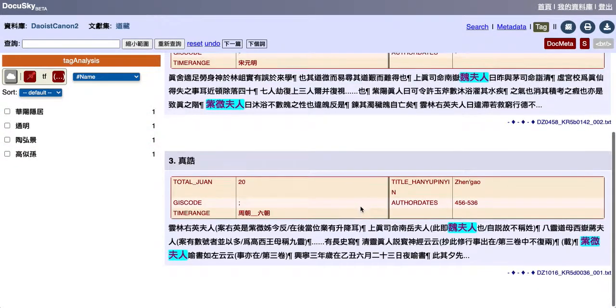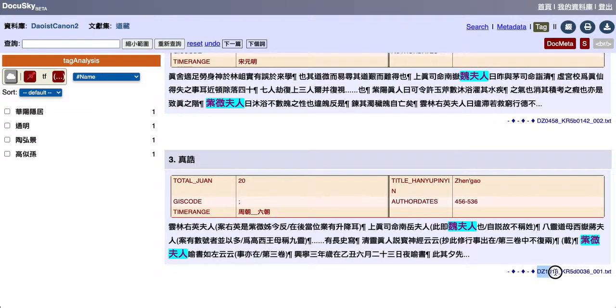Now, one of the things to look out for here is this little number down here. This is the Daozang number, of course, of the Zhenggao. This number here is the ID code for the files in Kanglipo. And here is the Juan number. I want to get the Juan number in here, because we should have it appear in here.